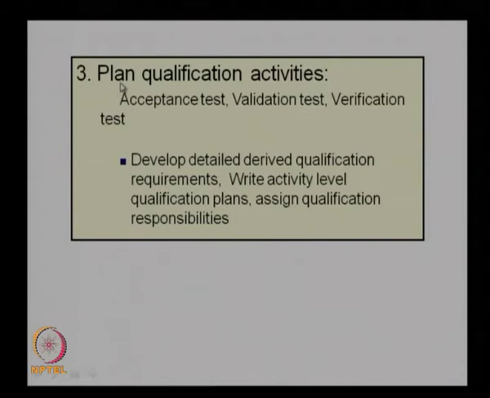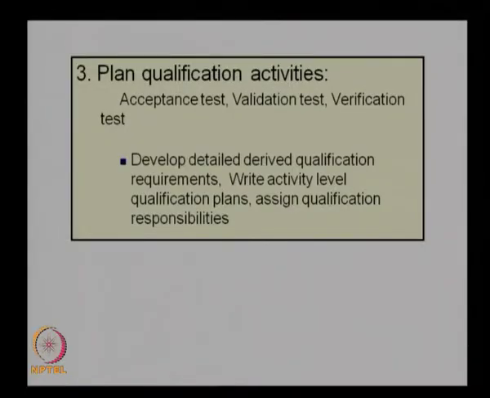So, in the third level we go into the details, we look at the individual items, configuration items and components, and then identify the detailed plans for each component. If you have a particular component identified in the design, we have to look at what kind of requirements there are for this component, whether we need any specific or specialized fixtures to assemble it and then do the testing, or any specialized facilities for that particular component. That kind of detailed planning will be done in the third function, which is the qualification activity. So, for each component and subsystem we look for the details and then develop the qualification activities.